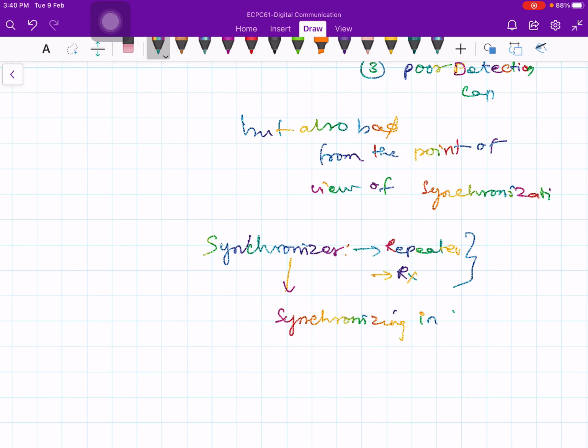What do you mean by synchronizing information? We need to know the period of each bit, and where the bit starts and where the bit ends.